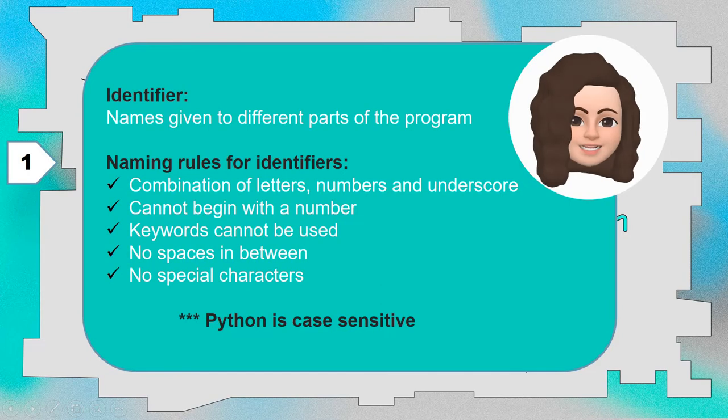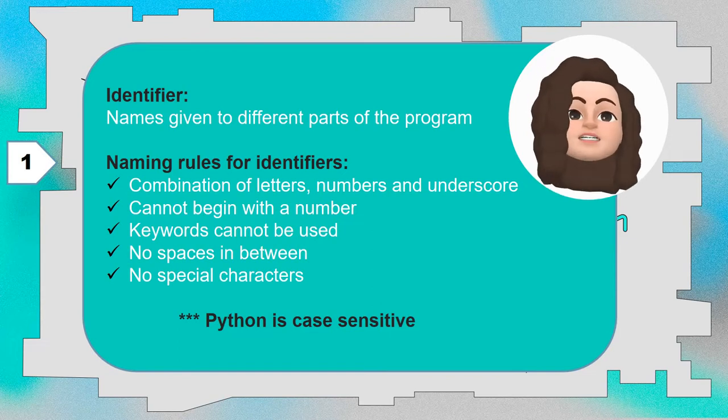No special characters. Only underscore can be used. No keywords, no spaces, no other special characters, and it should not begin with a number. These are the rules that have to be followed while naming an identifier. And one more thing you have to remember, Python is case sensitive. That means uppercase letters, capital letters, are treated differently from lowercase letters, small case letters.